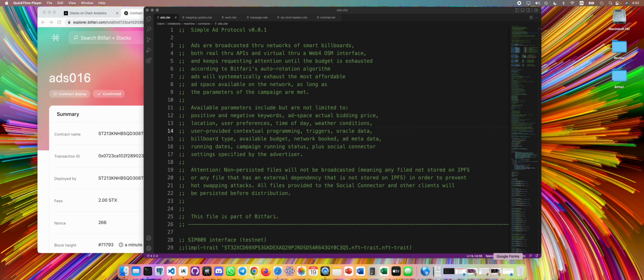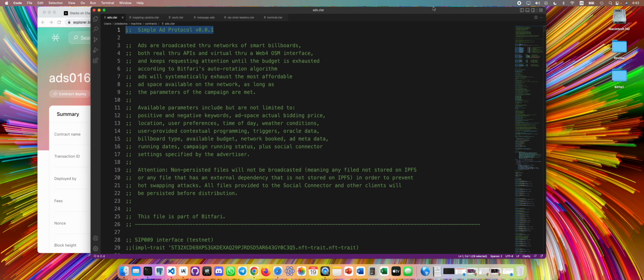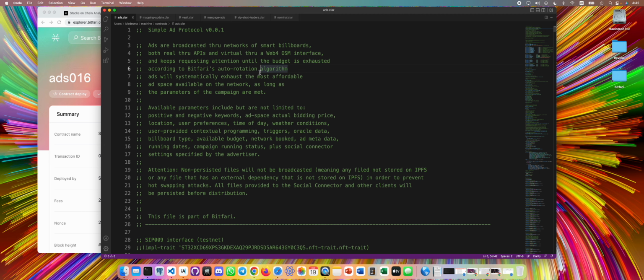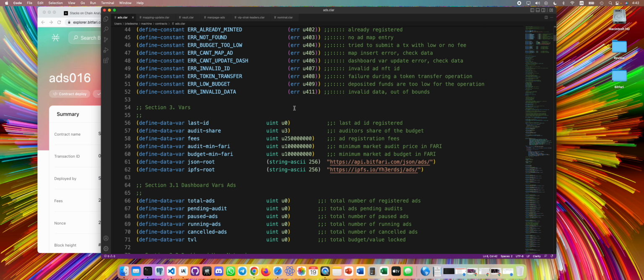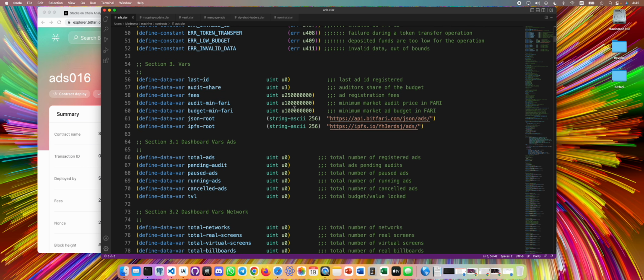Latest progress on the ad publishing contract. This contract is called the Simple Ad Protocol. It's basically a contract that generates an NFT that ensures you that you have placed an ad on our platform, and it guarantees that the ad will be broadcasted.